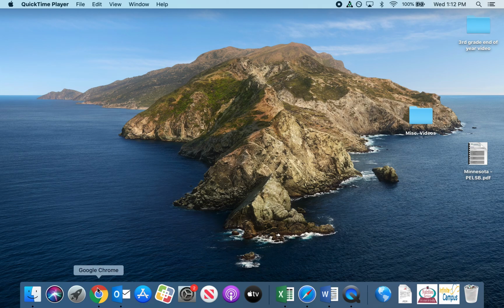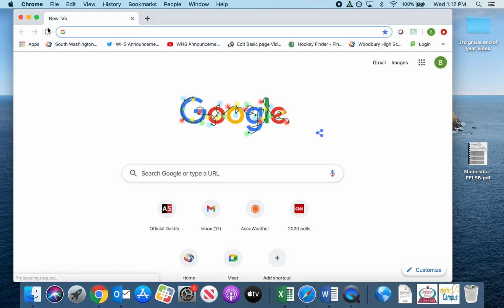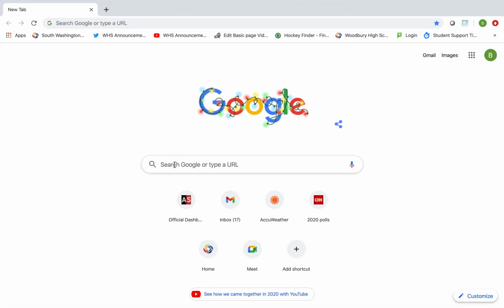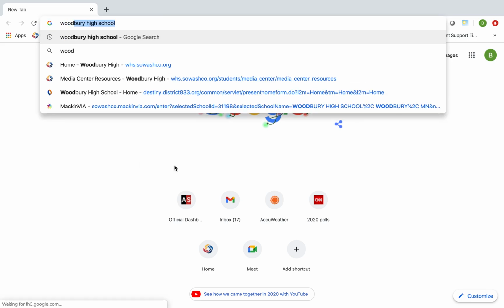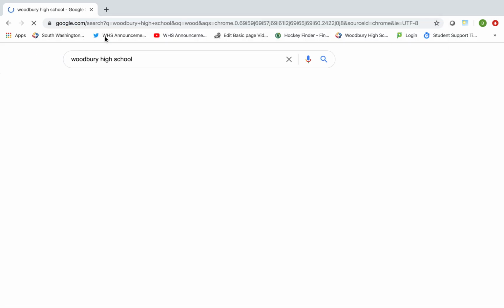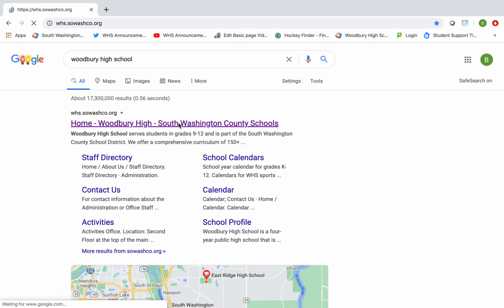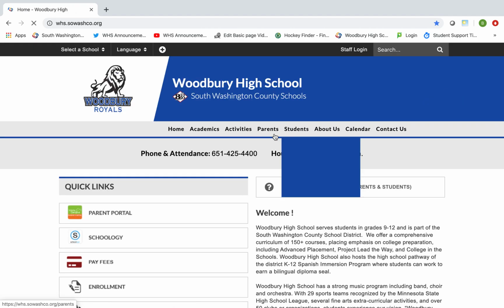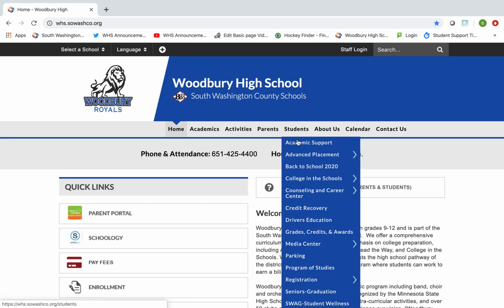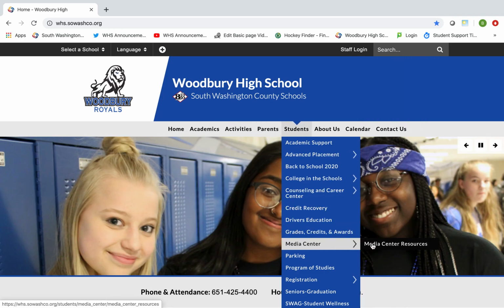All right, we're going to go to Google Chrome, open that up, make it full screen. I'm going to type in Woodbury High School. Once there, we're going to go to the student drop-down menu, go to Media Center and click on Media Center Resources. So again, pretty easy to find.